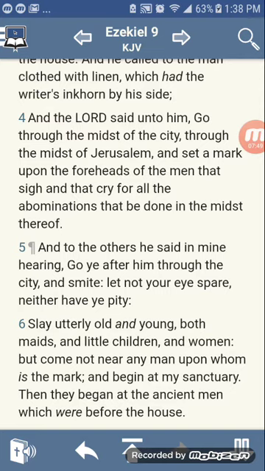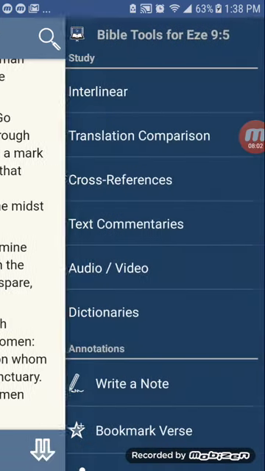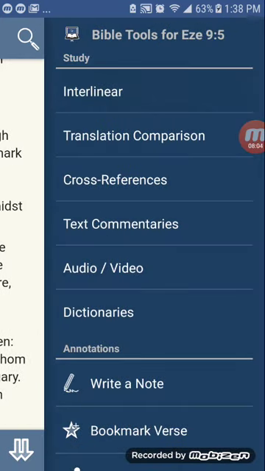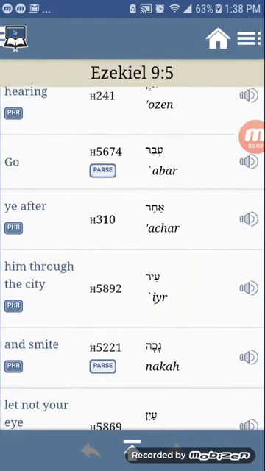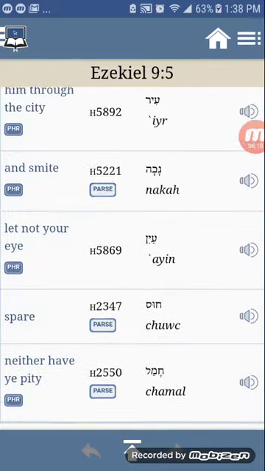Verse 5, it says, "And to the others he said in mine hearing, Go ye after him through the city, and smite. Let not your eyes spare, neither have ye pity." So we're going to look at that word smite, and see what it means, because it's justified in what's happening.